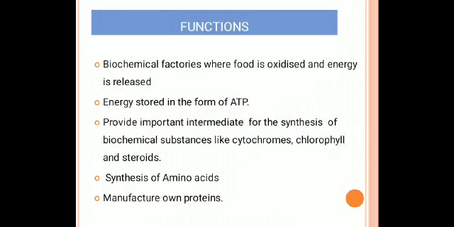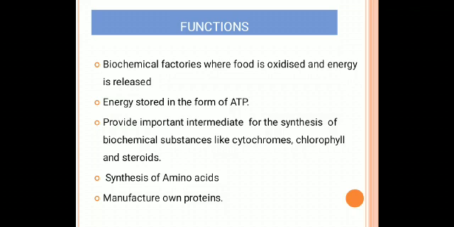The main function of the mitochondria is as biochemical factories. Why is it called the biochemical factory? Because the food is oxidized and energy is released in the form of ATP. That's why it is called the biochemical factory. Energy is stored in the form of ATP, and that's why it is called the powerhouse of the cell.